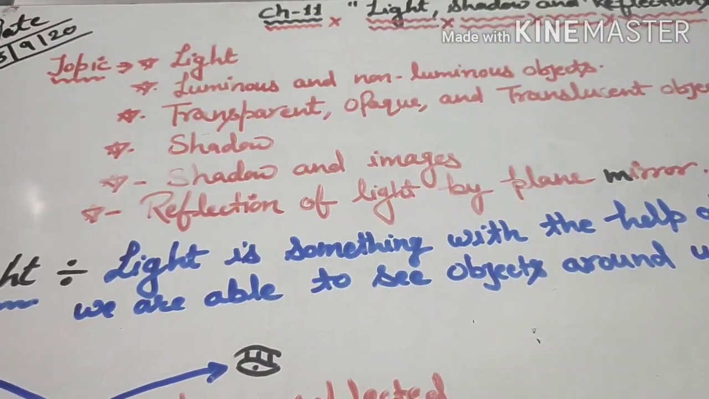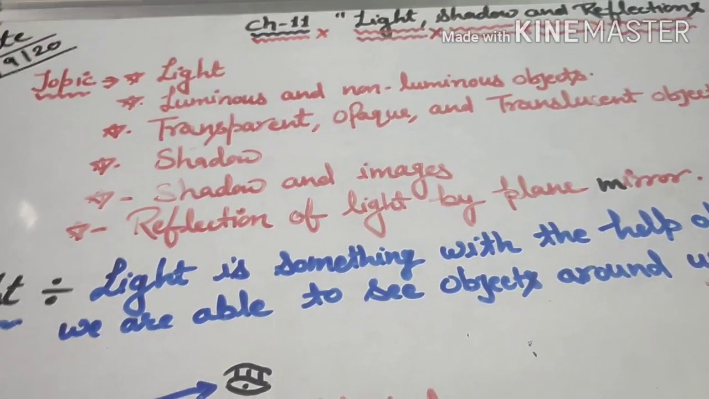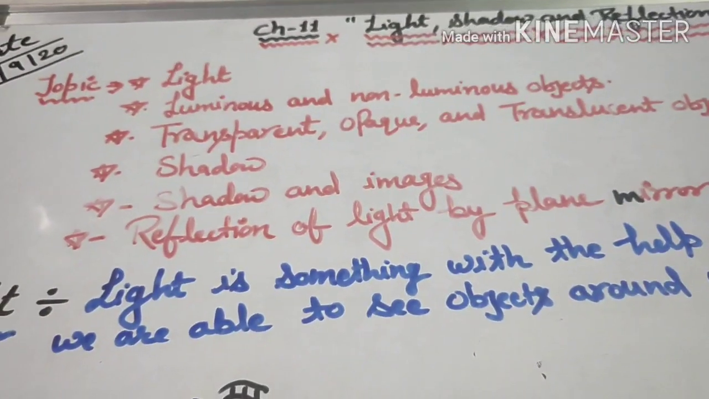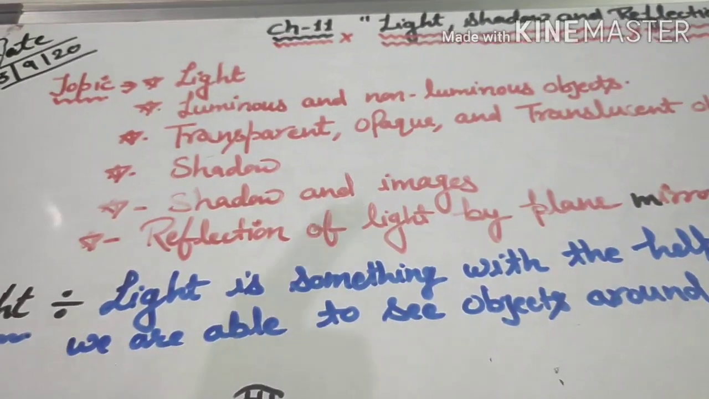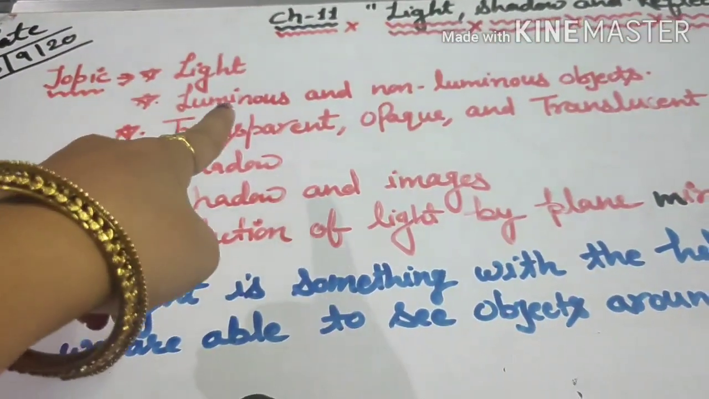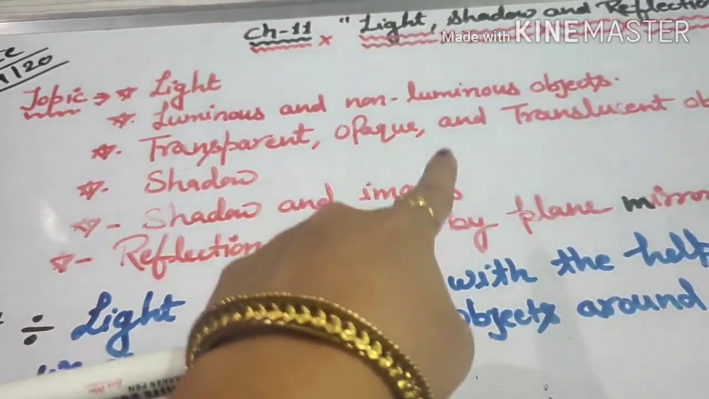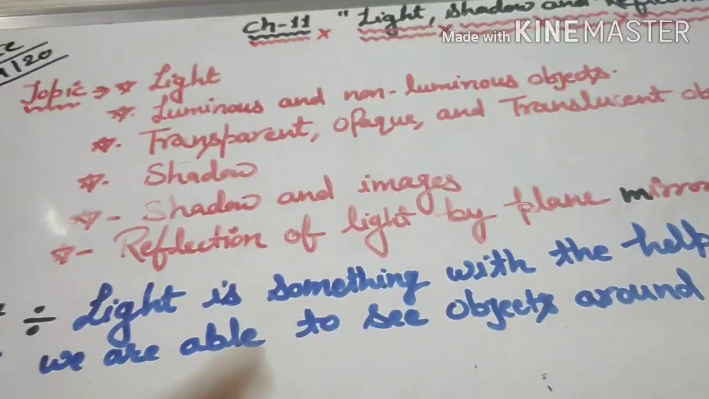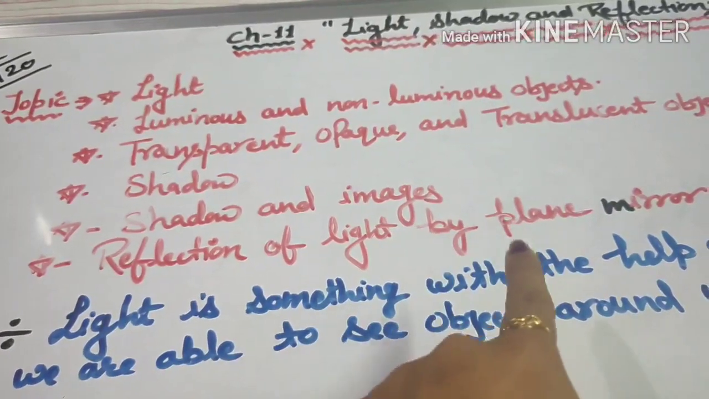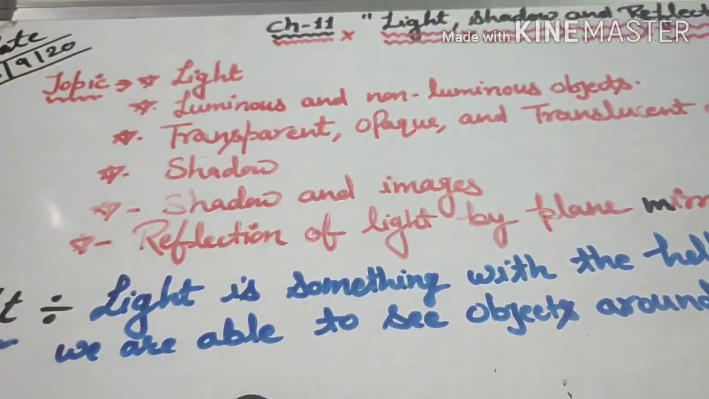So today in this video we are going to start the next chapter, chapter number 11, light, shadow and reflections. In this chapter we will discuss all these topics. The topics are light, luminous and non-luminous objects, transparent, opaque and translucent objects, shadow and images, reflection of light by plane mirror. We will discuss all these topics one by one.